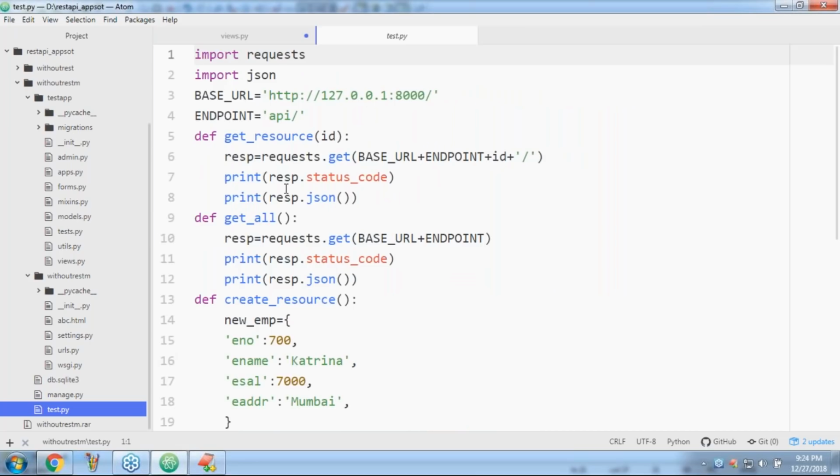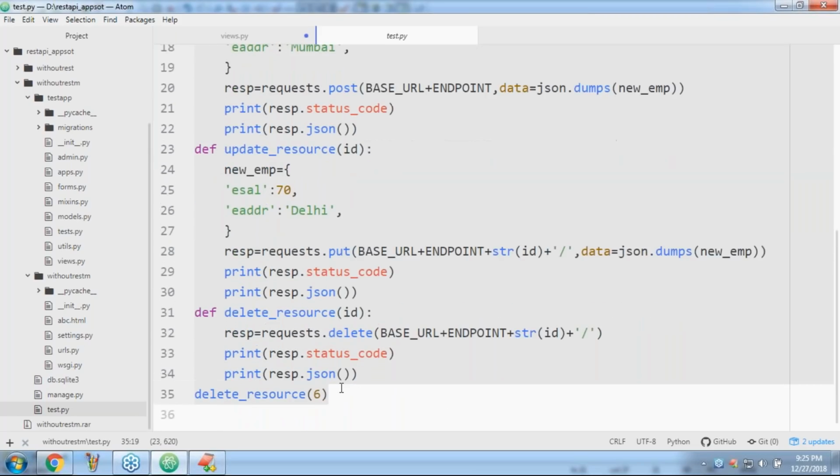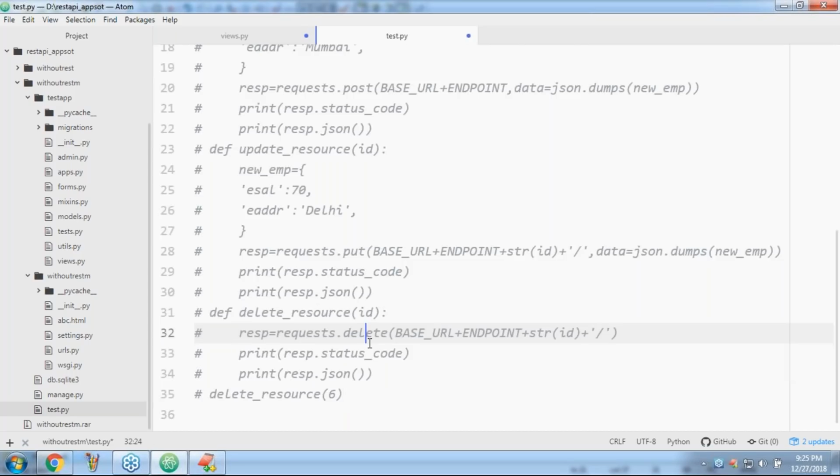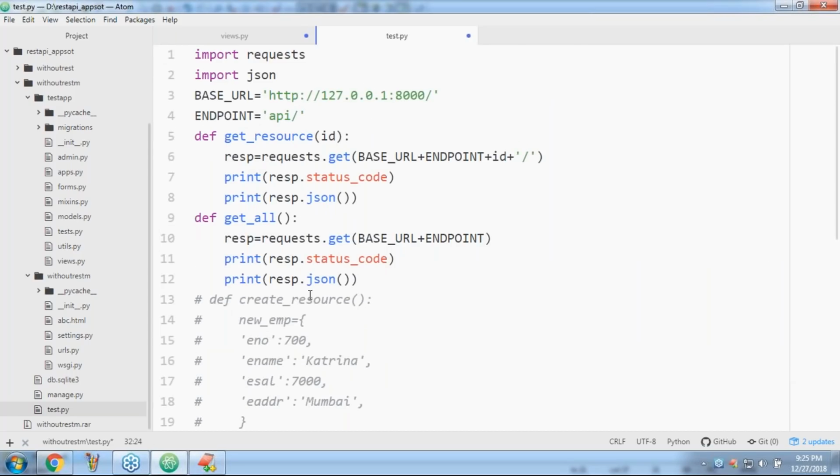If you want to get a record based on ID, then we have to call this one. If you want to get all the records, then this one. Are you seeing the difference in the endpoint? Please confirm, friends. Yes. Forget about all these things, I'm just commenting them. Select the lines and press Ctrl plus forward slash, and it is going to comment all the lines. Ctrl slash again uncomments.